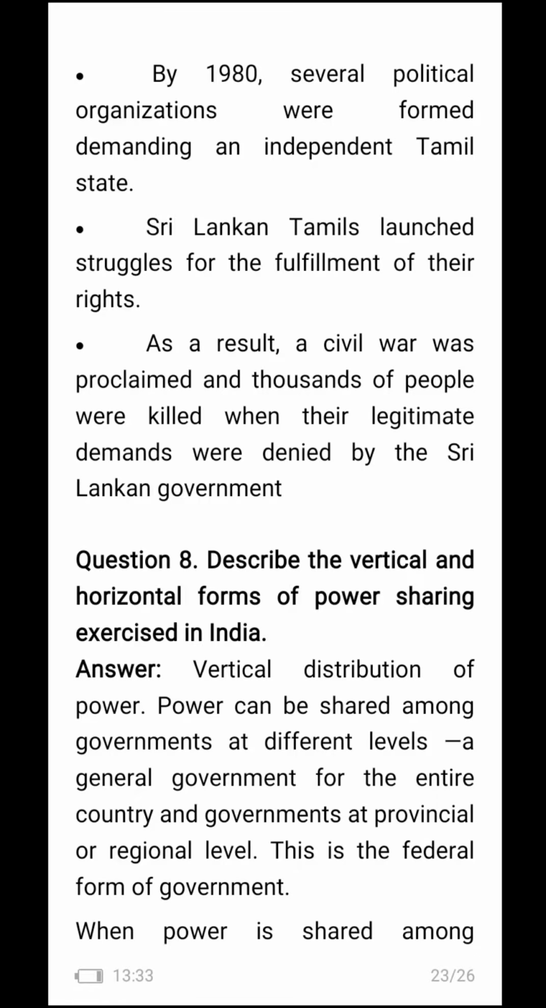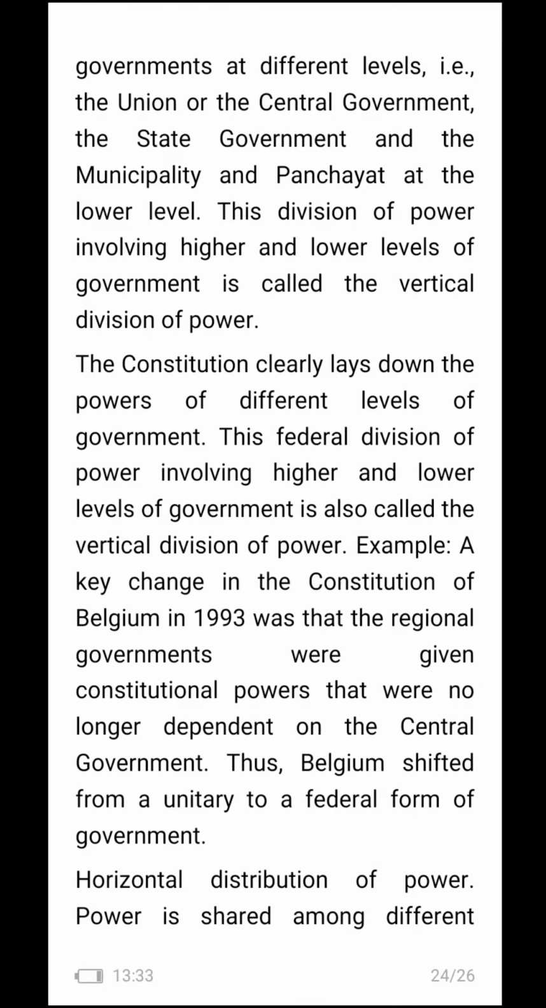Describe the vertical and horizontal form of power sharing exercised in India. Vertical distribution of power. Power can be shared among governments at different levels: a general government for the entire country and governments at provincial or regional level. This is the federal form of government. Power is shared among governments at different levels, that is, the union or central government, the state government, and the municipality and panchayat at the lower level.